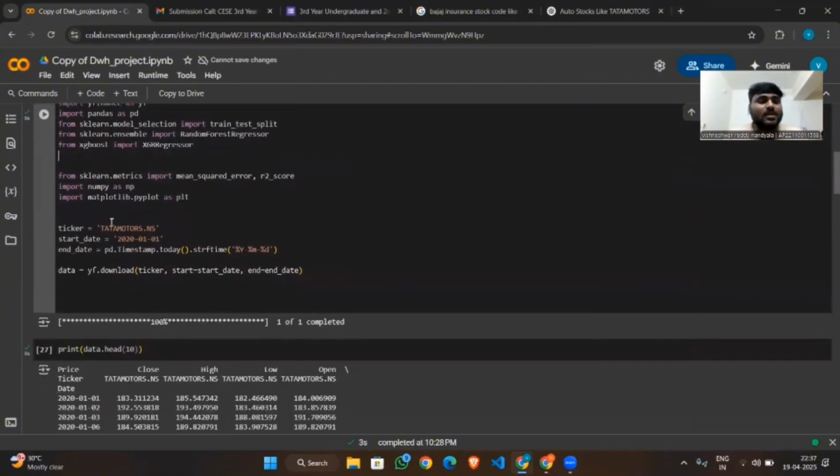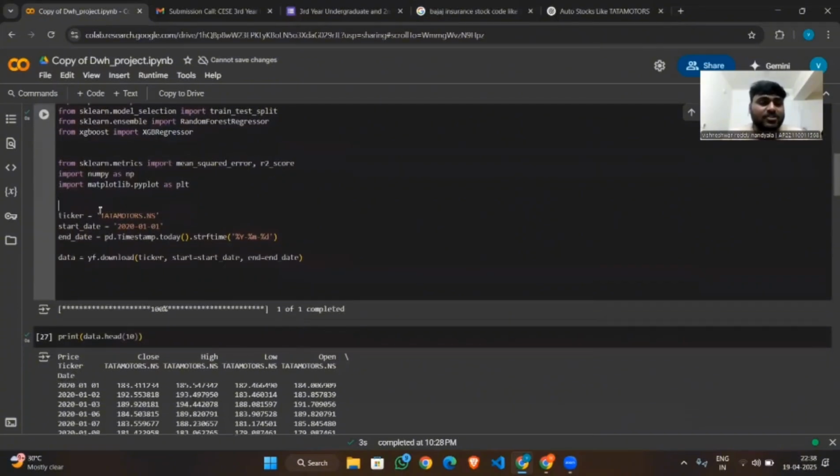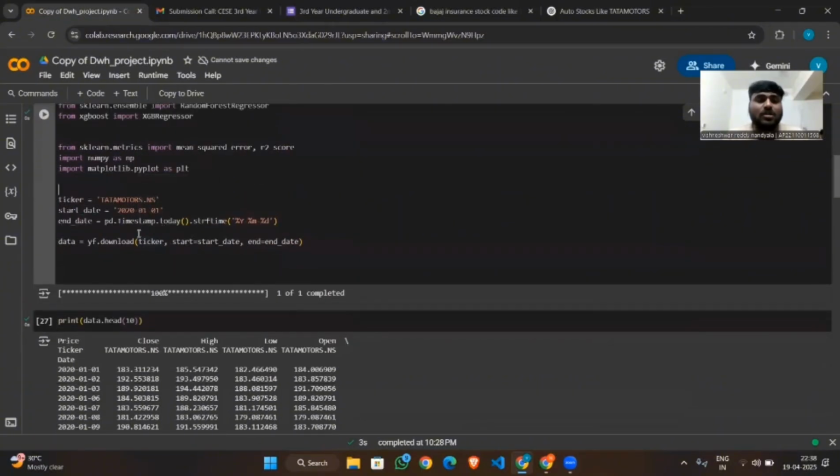Now coming to our project, the first step is to download the data of the stock. We set the stock ticker to Tata Motors. Here I will take Tata Motors NS. NS means National Stock Exchange, and we have two types, that is NSE and BSE. NSE is the National Stock Exchange, and BSE is the Bombay Stock Exchange. Presently I am using NSE, and I download the historical stock data from 2022 to the present, today or yesterday, using yfinance download.